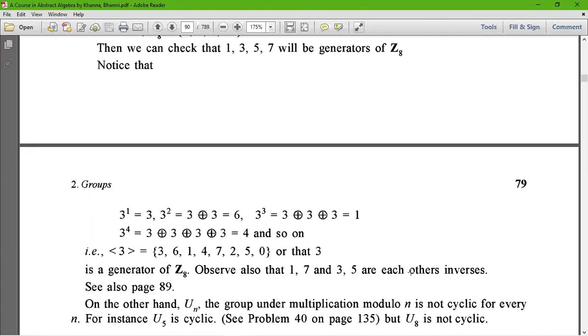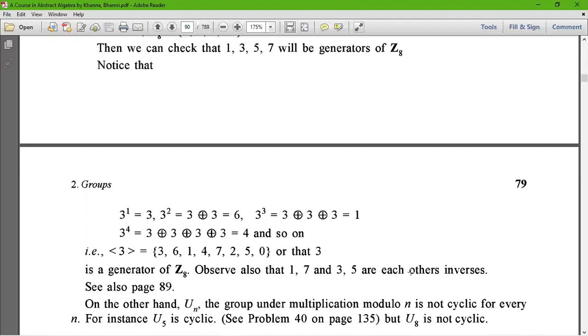And we already saw in the definition that the inverse of a generator is also a generator. That means if A is the generator, then A inverse must also be a generator of that group under the given binary operation.